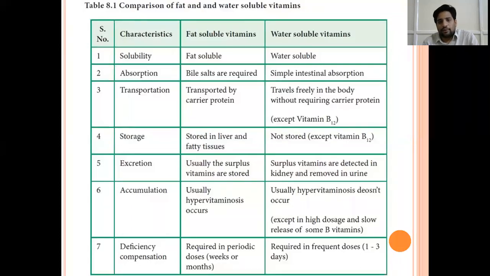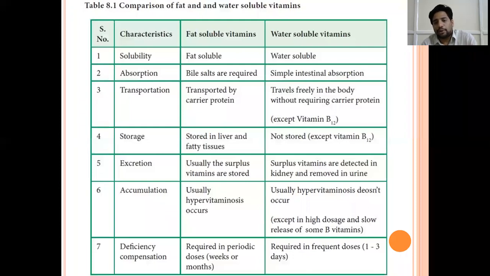As fat soluble vitamins are stored in the body, they can cause hypervitaminosis. Whereas water soluble vitamins don't cause any hypervitaminosis. All the excess will be excreted through urine. And deficiencies. As fat soluble vitamins are stored in the body, their deficiencies usually won't present immediately, because the body will have stores which are enough for a few weeks to months.